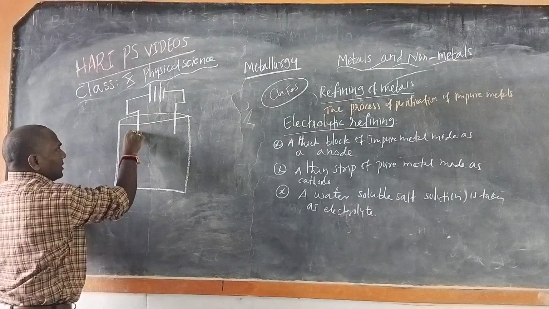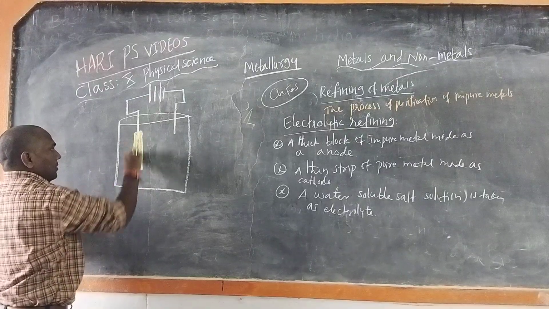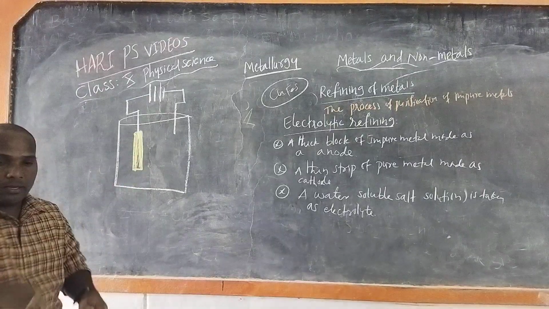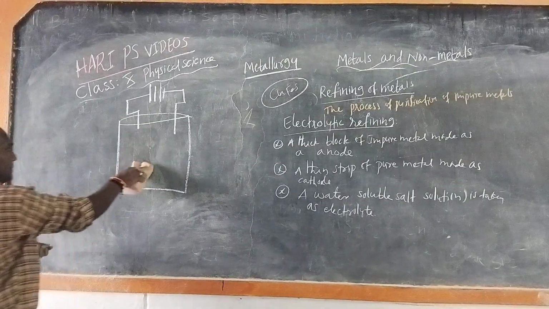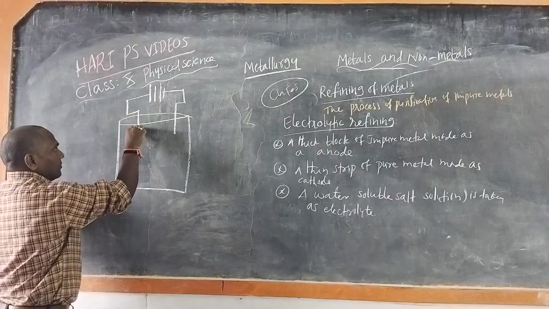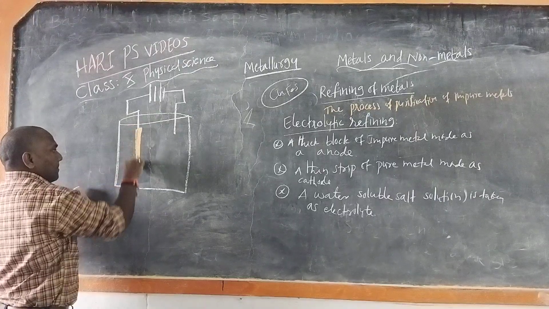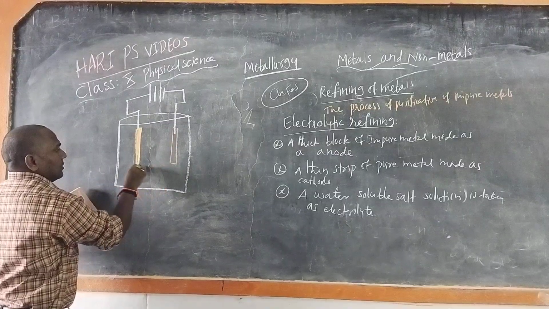So it is a thick block of copper, and a thin block of copper.